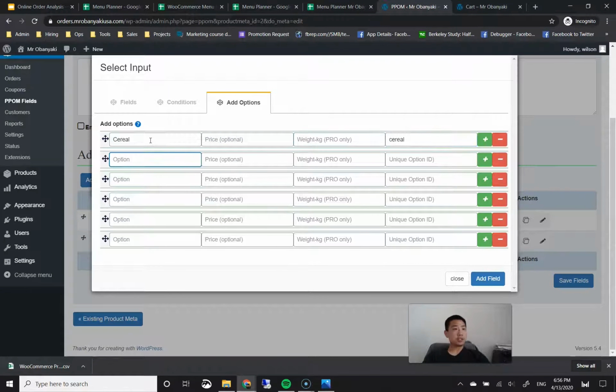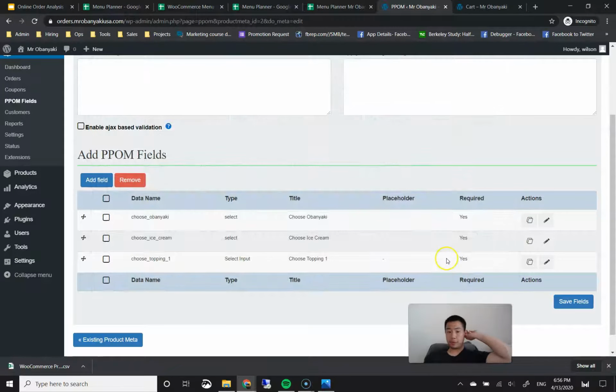Then I'm going to input all 6 toppings. Okay, that's it. I'm going to leave all the prices blank because there's no additional cost for these toppings.